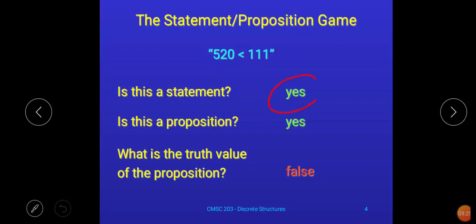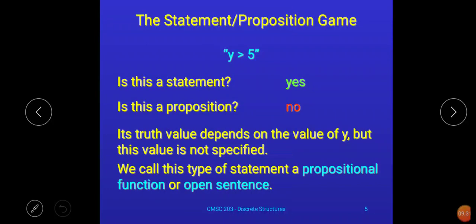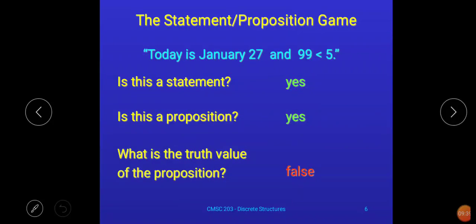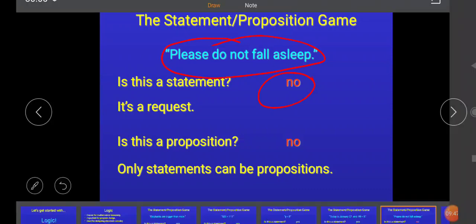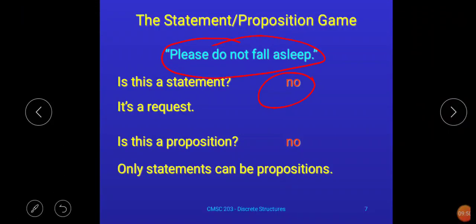In this example also this is a statement, and though this is a statement, then we will further check whether this is a proposition or not. Same, whether this is a statement, yes, this is a statement, that's why further we check whether this is a proposition or not. Now same thing is applicable for this example as well. Now here for this example, this is not a statement, and if it is not a statement, then obviously that is not a proposition, because in discrete structure to make an example a proposition that example must initially be a statement, but this is not actually a statement in discrete structure. That's why this is not a proposition as well.